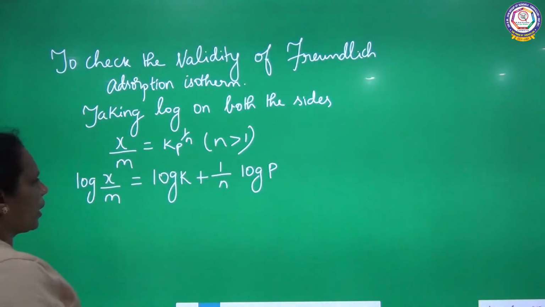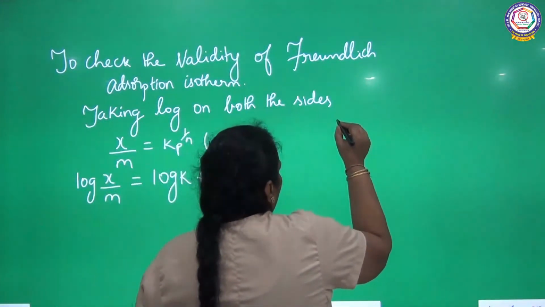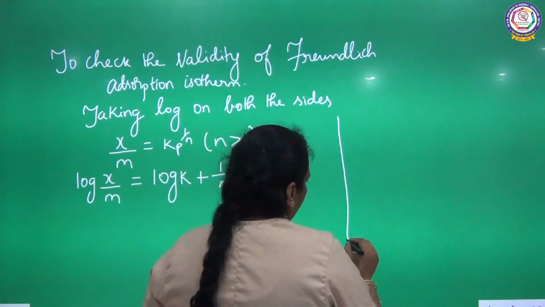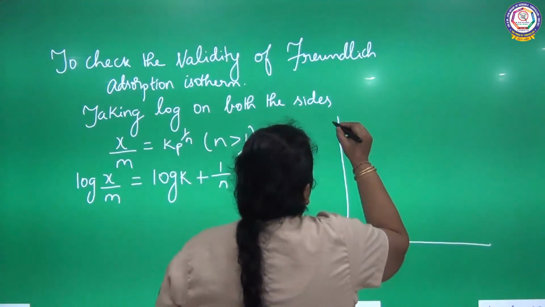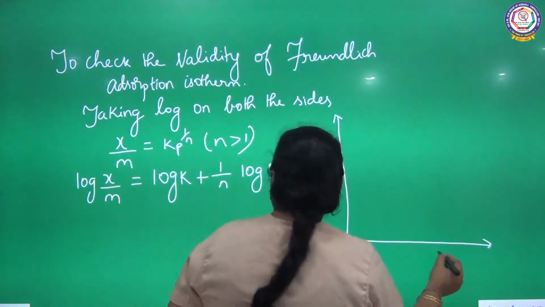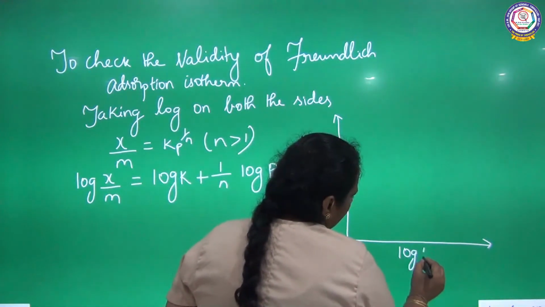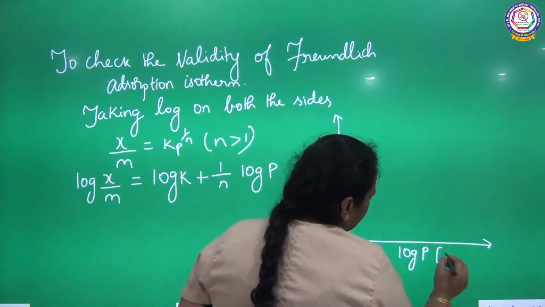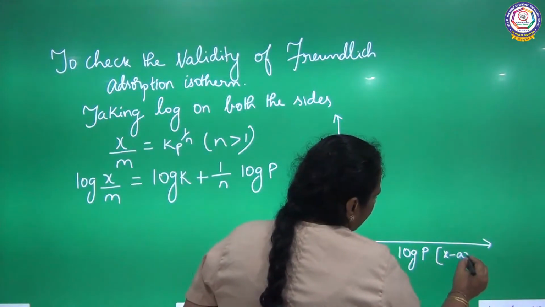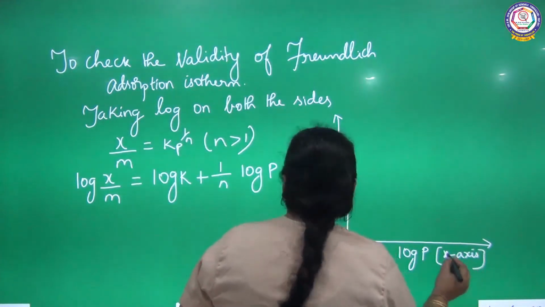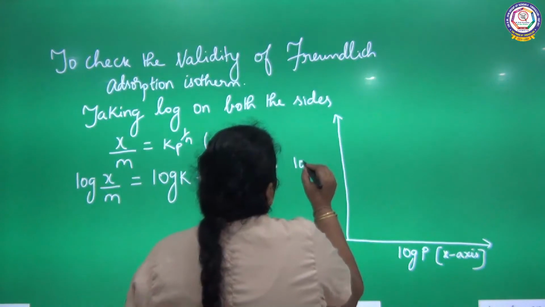So we are going to draw the graph by plotting log p in the x axis and log x by m in the y axis.